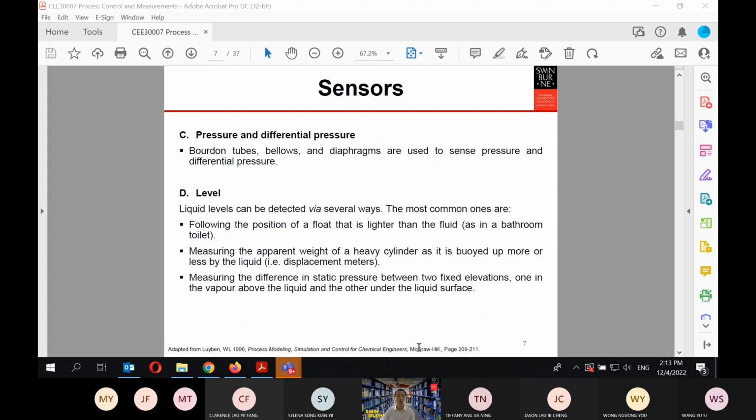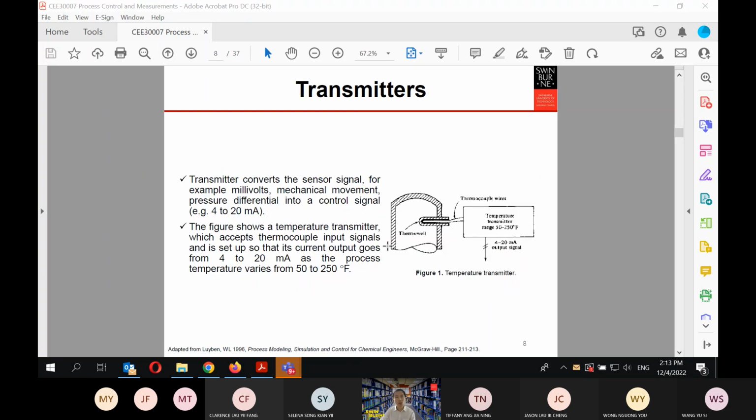Why do we bother to go through all these things? It's very important to trigger your curiosity. When you become a process engineer, you will need to notice closely how the level is detected, how the temperature is detected, and how the pressure and differential pressures are detected. So this is quite important.